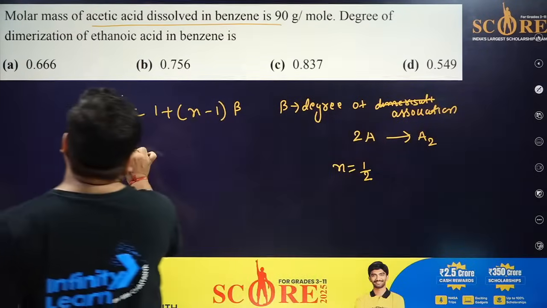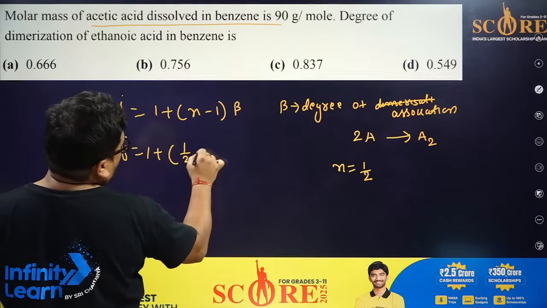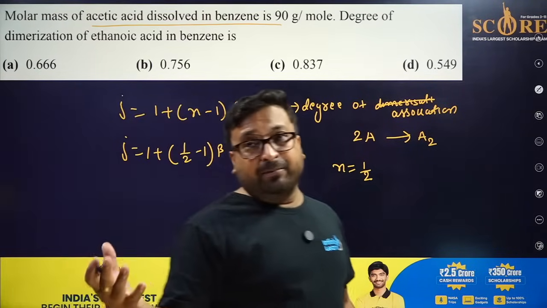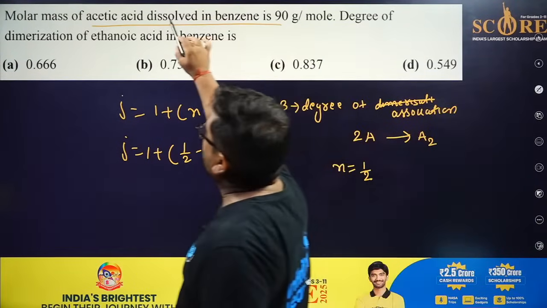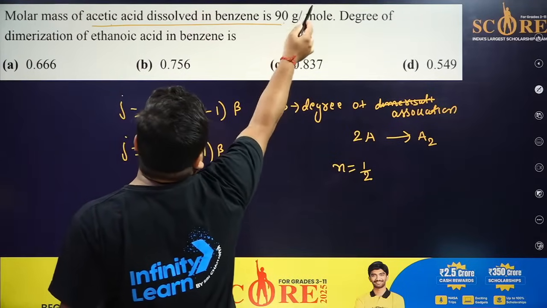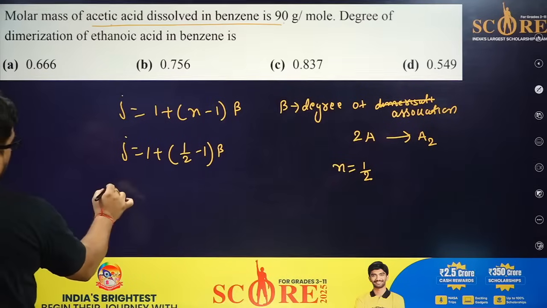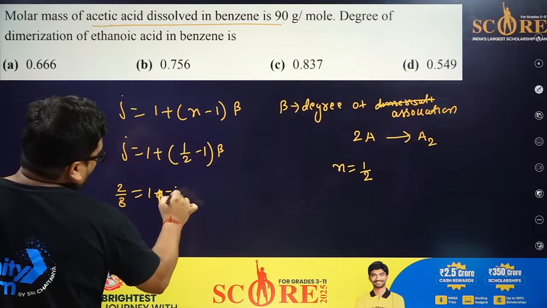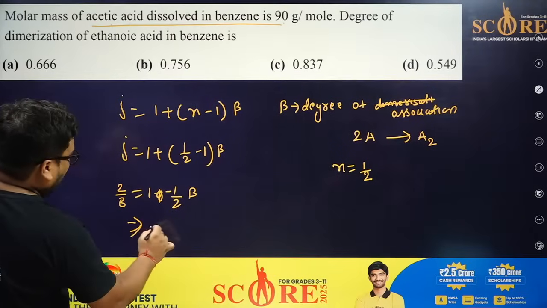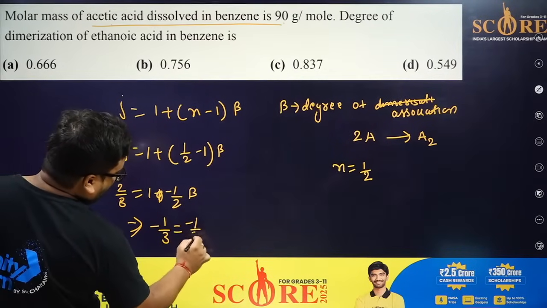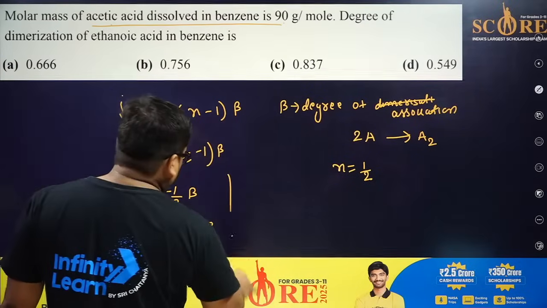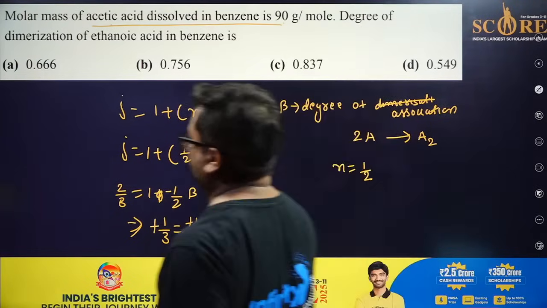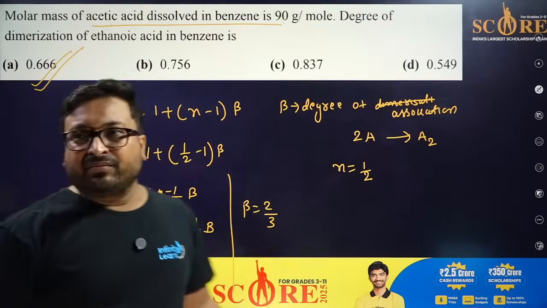So put i is equal to 1 plus (1 by 2 minus 1) into beta. Beta you have to find, i you have to find. Normal molar mass of acetic acid is 60. After dimerization, this is 90. So 60 by 90, means 2 by 3, is equal to 1 minus 1 by 2 beta. So you will get minus 1 by 3 is equal to minus 1 by 2 beta. Minus cancelled out, so beta is equal to 2 by 3, that is 0.666. So A is the right answer. Very simple question.